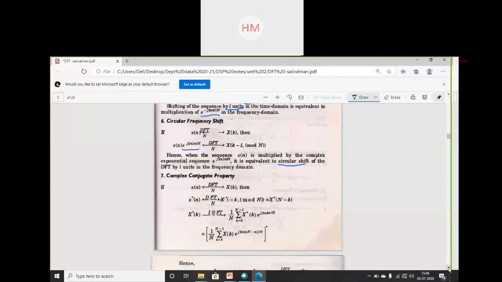Next, the complex conjugate property. We all know there exists a complex conjugate x star for a signal. So x of n DFT will be X of k.